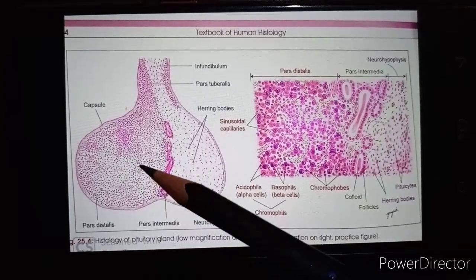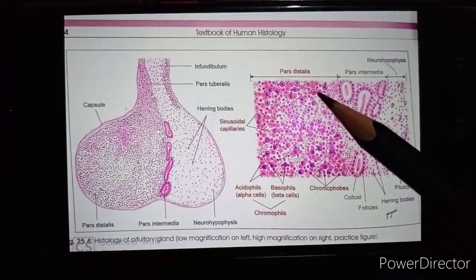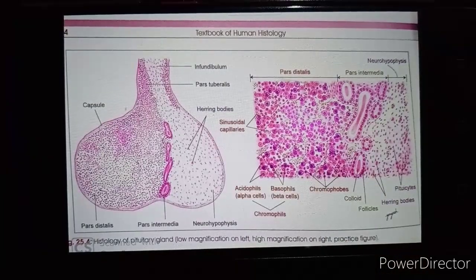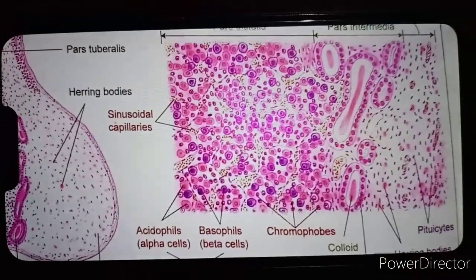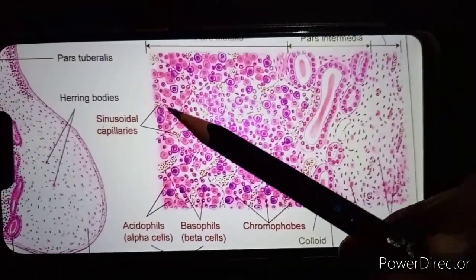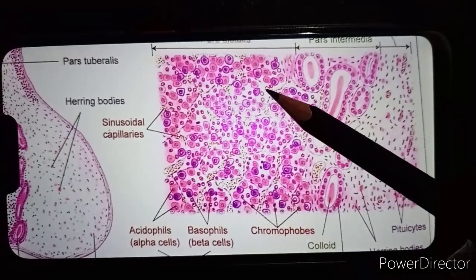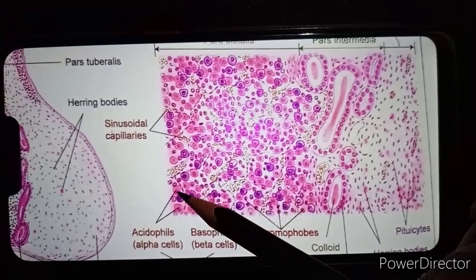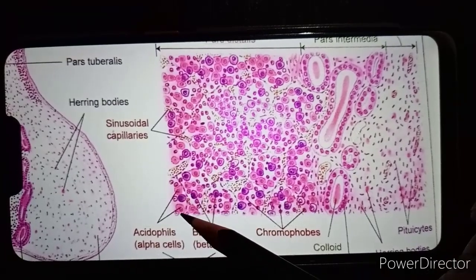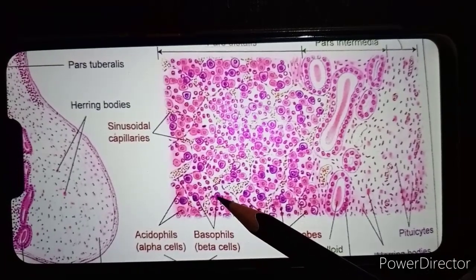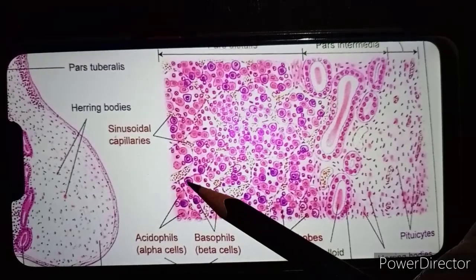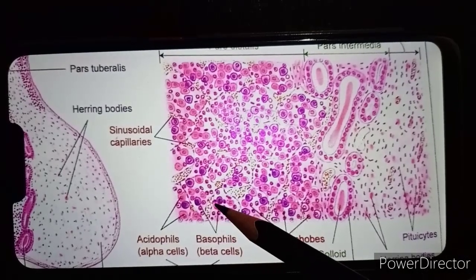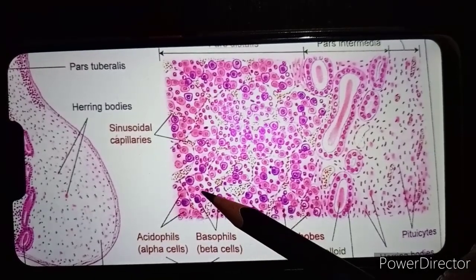In that, this is the low power view. Now in the high power view, we can elaborate this, and we can see that this is the complete part of the adenohypophysis, where you will see acidophils, the pinkish color stained by the eosin stain, and basophils. Can you see this purple, dark purple or blue color? These are the basophil cells, alpha cells and beta cells.